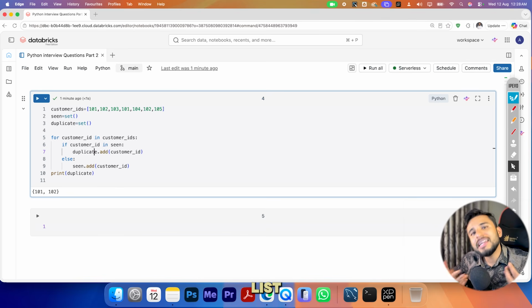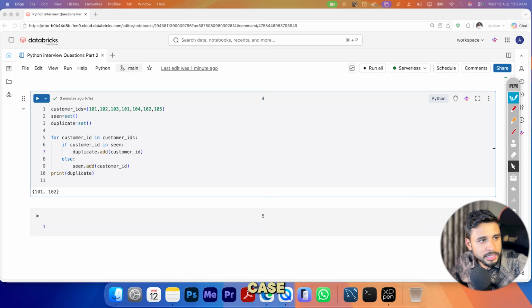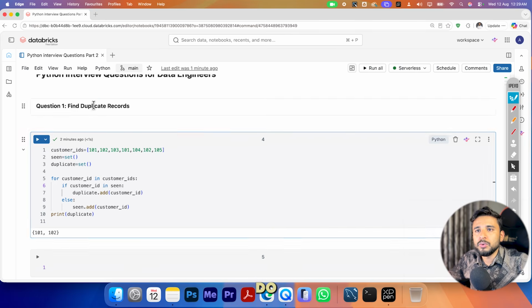We could have declared a list also, but it would be slow. Right now we have say 10 values. In the future, if we get say 10 lakh customers, you will not check the values one by one. This is how you optimize. This is the efficient manner. And in production use cases like duplication detection, data validation, and primary key checks, you can do it like this.